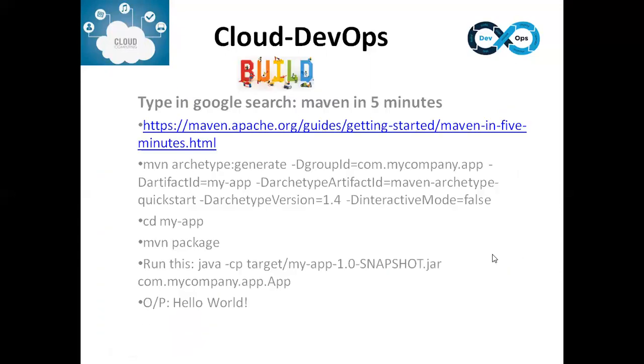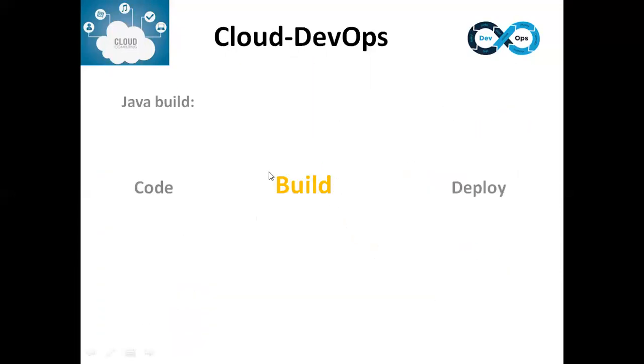So that is about the second stage of DevOps. We have seen code, we have seen build, and some portion of deploy we have already seen. We will see deployment in detail in the coming sessions.